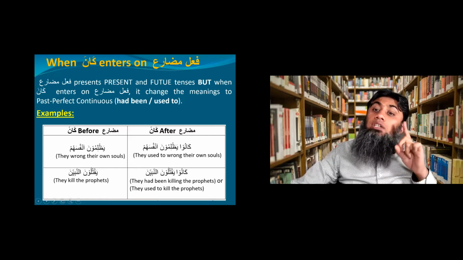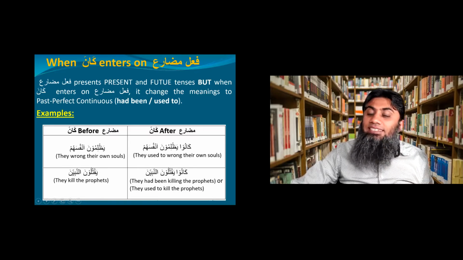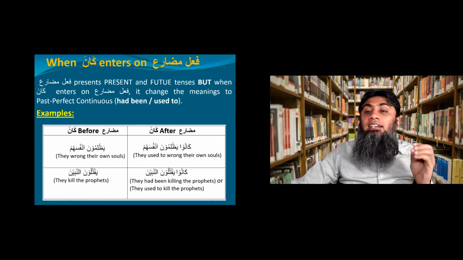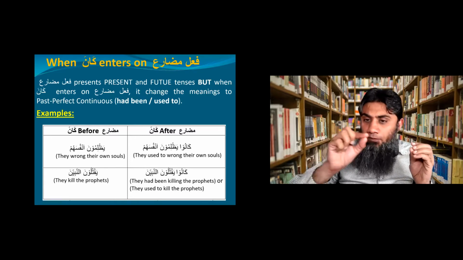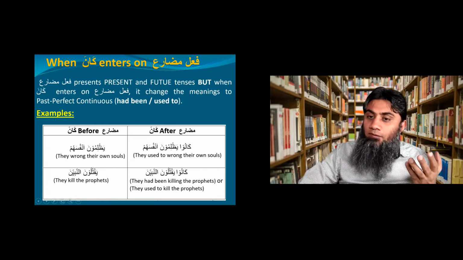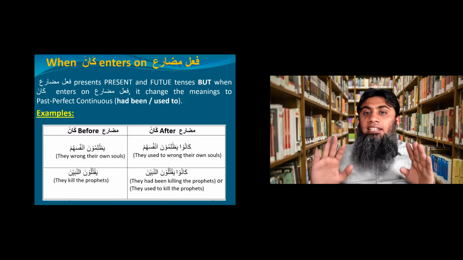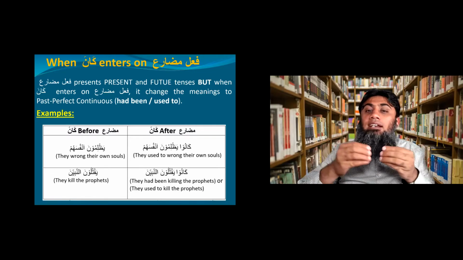They used to kill the prophets, or they had been killing the prophets. That is the change which takes place in mudare when you add kana or any member from the kana family, as I added kanu. Kanu is from the kana family. Inshallah, we'll see the whole family in a minute. So that is the case of mudare when we add kana.